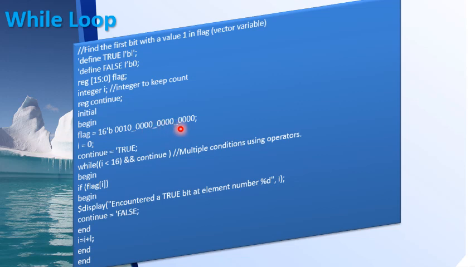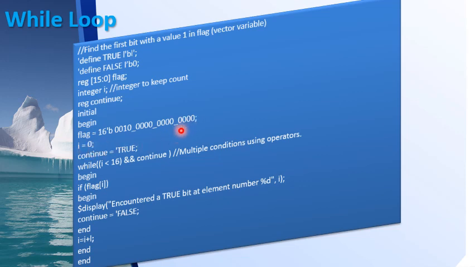Whenever I come across the first 1 bit in the register, I have to come out of the loop, saying that I have encountered a 1 bit in this position. The position value will be given by i. That is what I have mentioned here. i is 0.